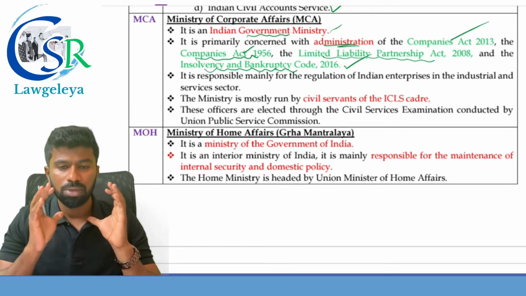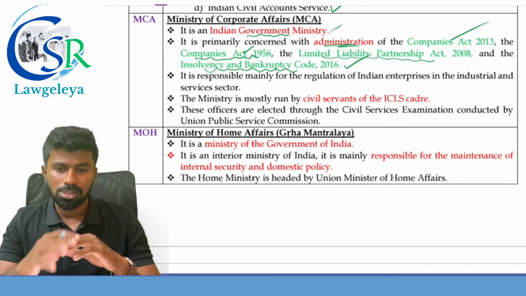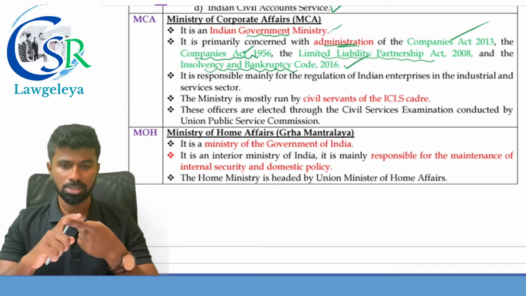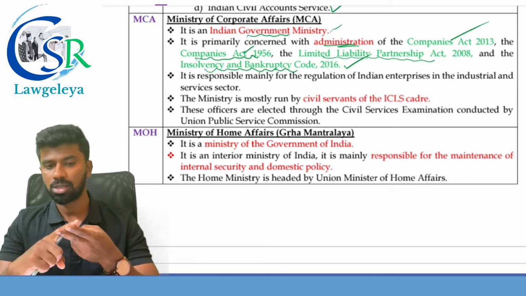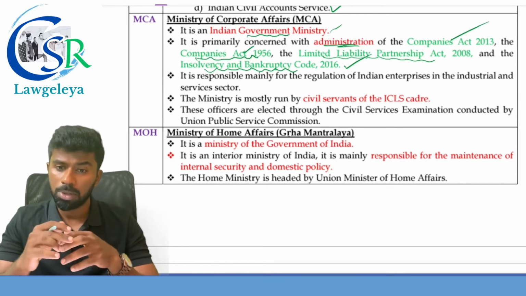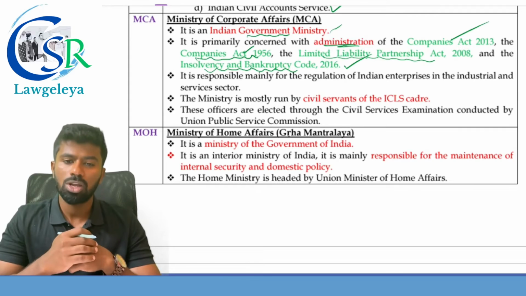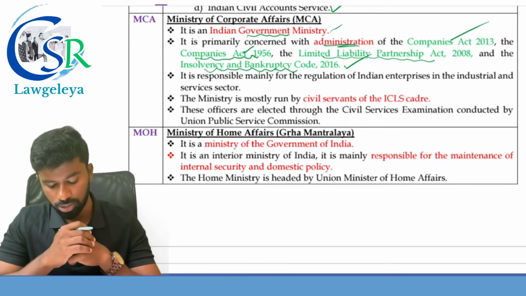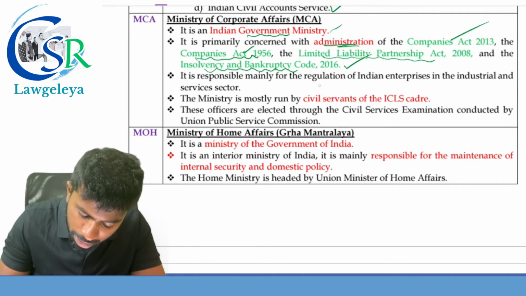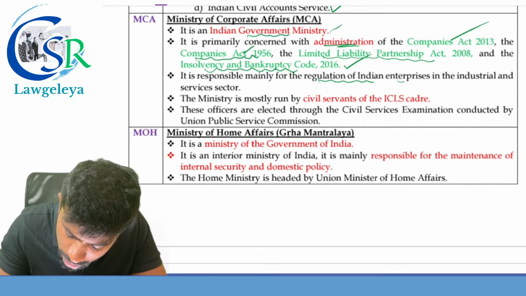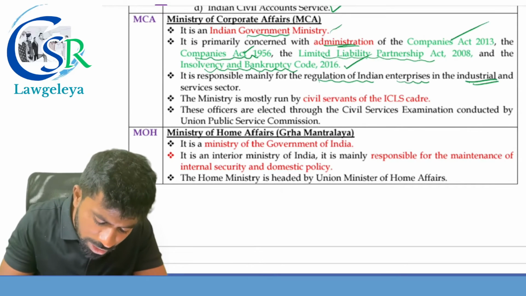So the Ministry of Corporate Affairs is concerned with the administration of what? Companies Act 2013, Companies Act 1956, LLP Act 2008, and Insolvency and Bankruptcy Code 2016. It is responsible mainly for the regulation of Indian enterprises in the industrial and service sector.